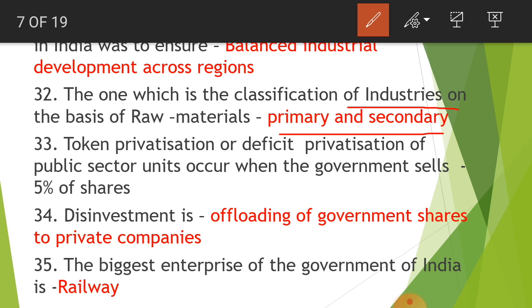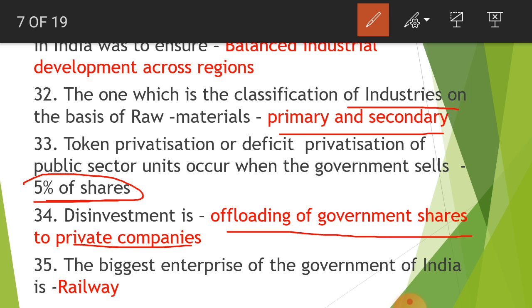Next, token privatization or deficit privatization of public sector units occurs when the government sells 5% of shares. So it has to be marked in red, as I forgot to do so, so pardon me for this. Next is the 34th: disinvestment is offloading of government shares to private companies. It means giving some shares to private companies. Next, the biggest enterprise of the government of India is the railway.